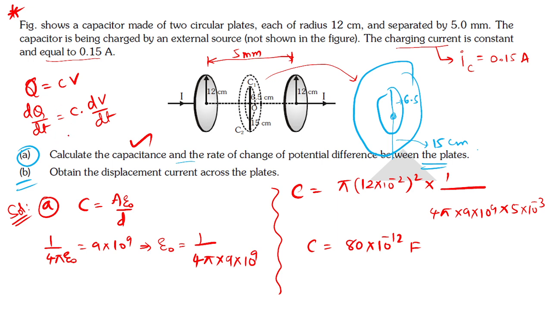Which current is this one? Conductive current. So current is equal to C into dv divided by dt. Here we already have 0.15 amperes. I am asking you what is the change of potential difference between the plates. That's the question, right? It's dv by dt I am asking you.